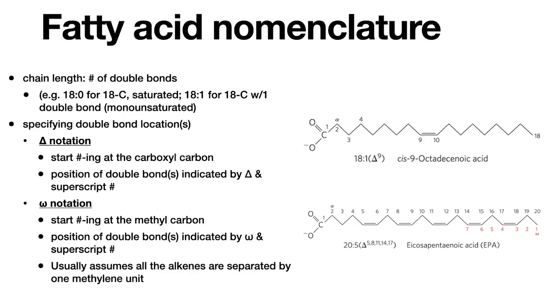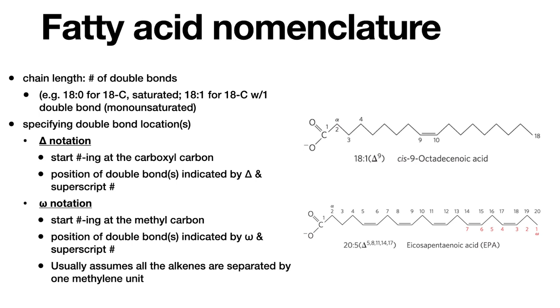One note, though, is that although we can add double bonds, we can't do so past the 9-10 position in our delta nomenclature. So when we're counting starting from the carboxylic acid side, we can't add a double bond past the position between carbons 9 and 10. Practically, what this means is that we can't introduce an omega-3 or omega-6 double bond. So omega notation counts from the other end, from the methyl, the alkane end. What that's going to mean is that if you want an omega-3 or an omega-6 fatty acid, you're going to have to get that through your diet.